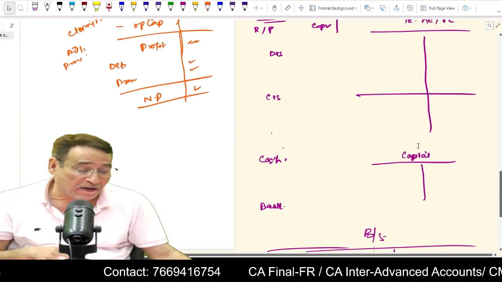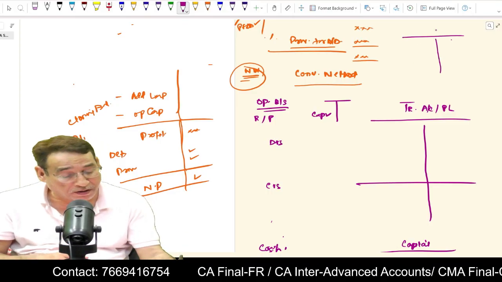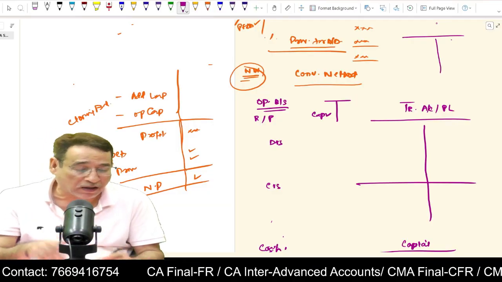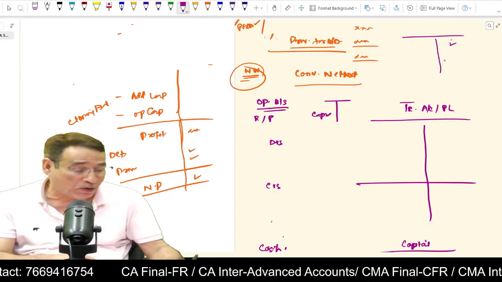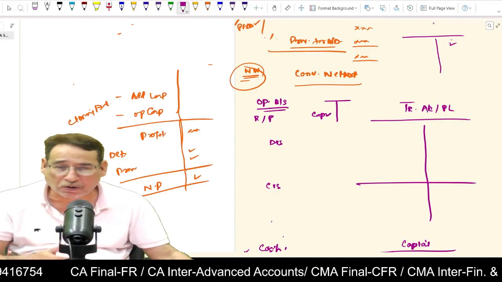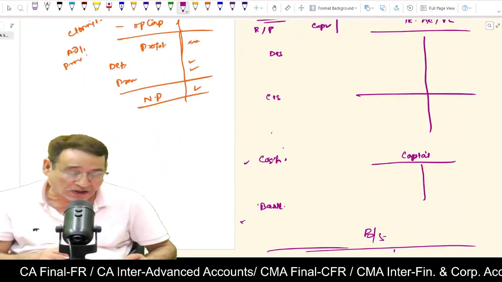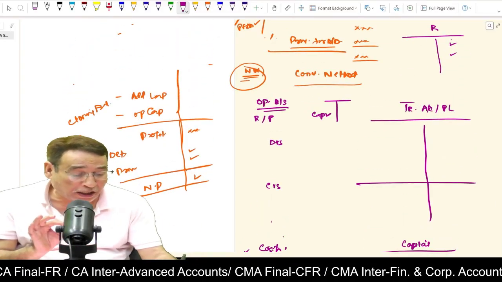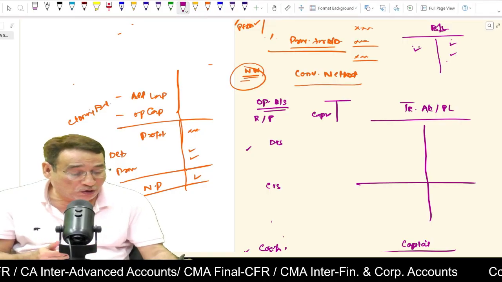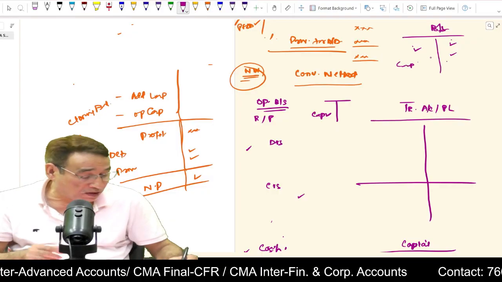Now, whatever opening balances are given in the opening balance sheet, for example a cash balance, I told you every item under the conversion method must be posted twice. If you are given opening cash, all you have to do is take it to the debit side. Two postings are over, because one is written in the opening balance sheet, and now you take it over to the debit side of the cash account. In case there is a bank balance, you also write the bank balance here. Suppose debtors are given, you put them on the debit side. Creditors are given, you write on the credit side of the creditors account. Then you will be given capital also, because the opening balance sheet is given, you write it in the capital account.